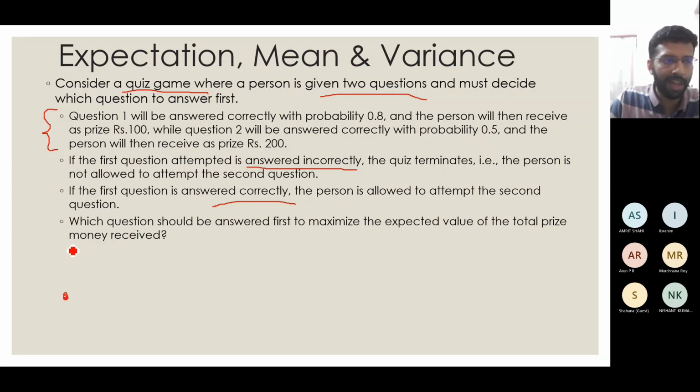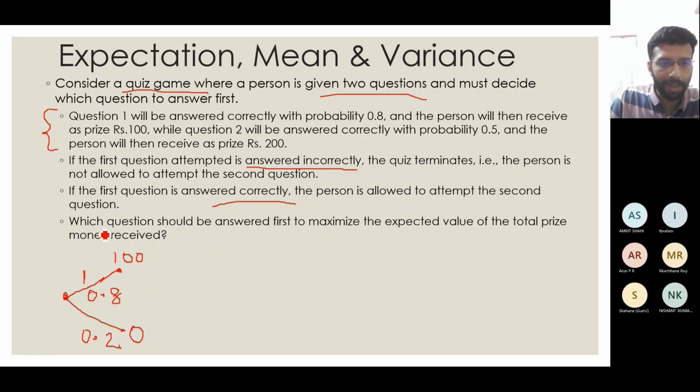So suppose I have to first choose a question. I will tell the case where I choose the first question and I got it right. Then in that case the probability is 0.8. If I choose the first question, there is a 0.8 probability that I will get it correct, in which case I am told that I will receive a prize of 100 rupees. If I get that question wrong, with a probability of 0.2, then I am left with nothing. I will be getting 0 only.